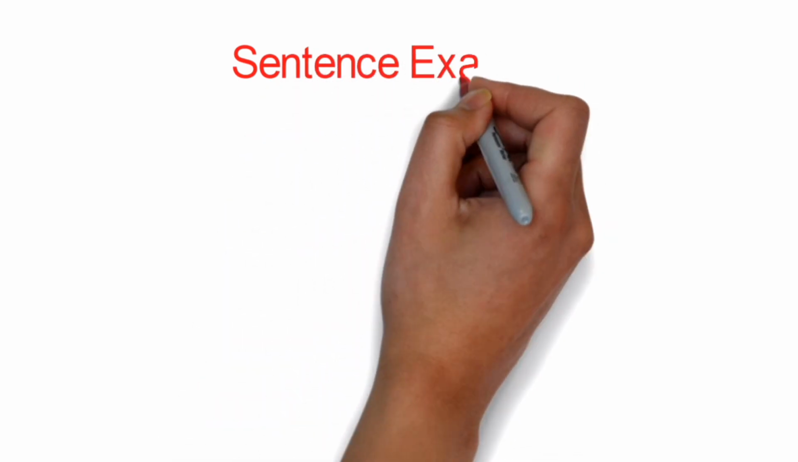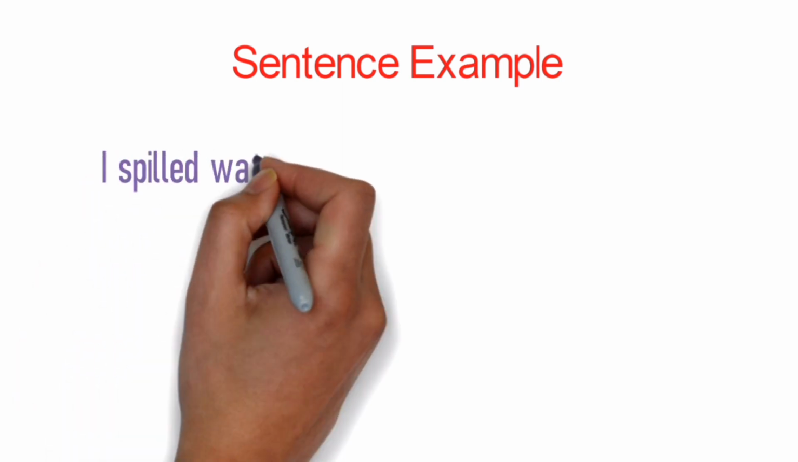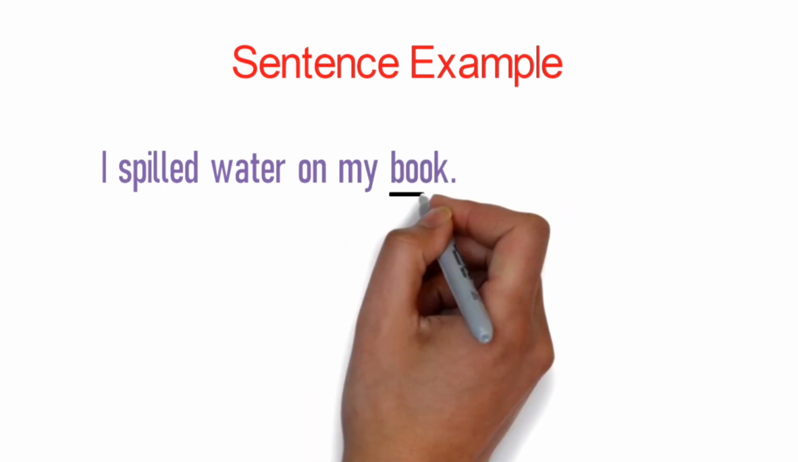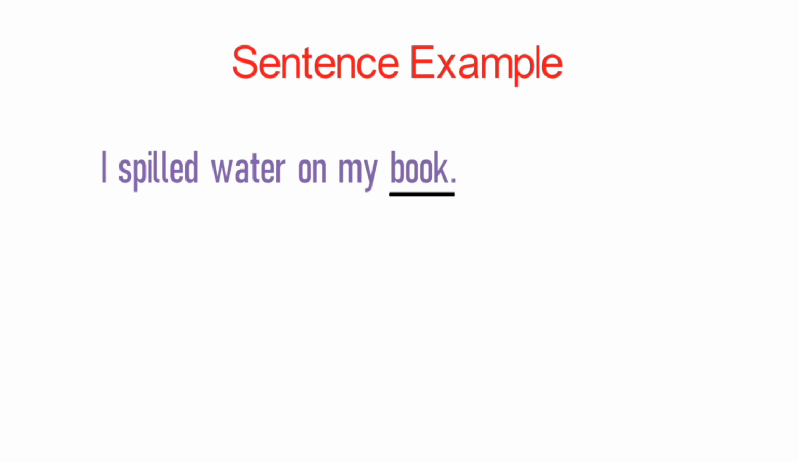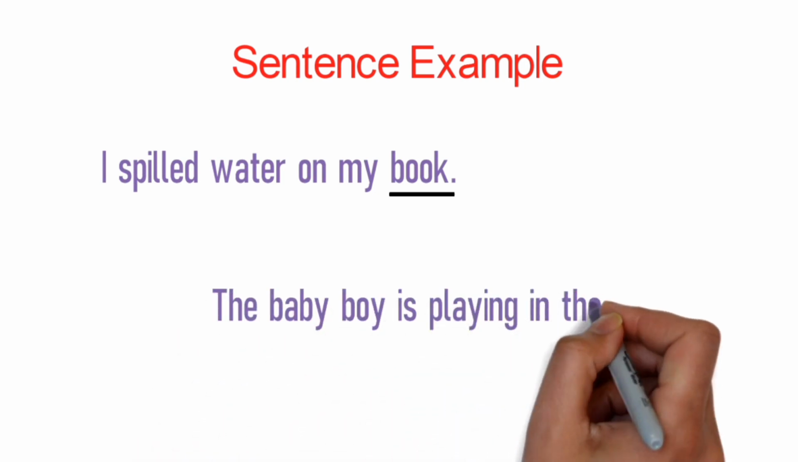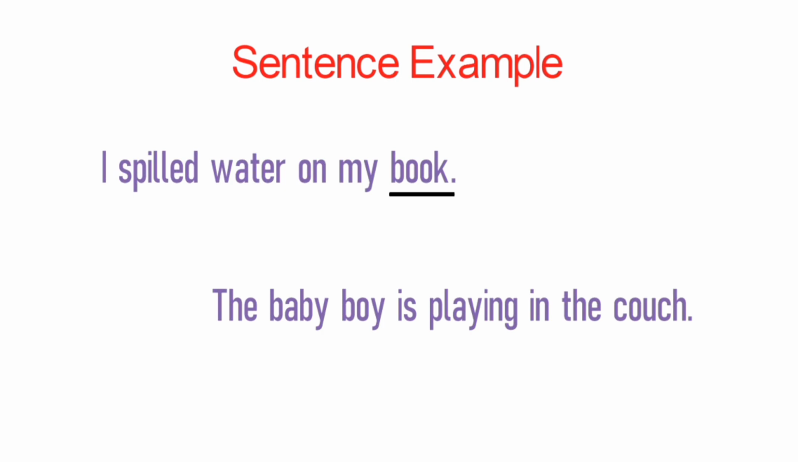Let's look at some sentence examples for further clarity in our concept. I spilled water on my book. In this sentence, book is a concrete noun as it could be seen or touched. Let's look at another example. The baby boy is playing in the couch. In this sentence, baby boy and couch both are concrete nouns as they can be perceived by our senses.